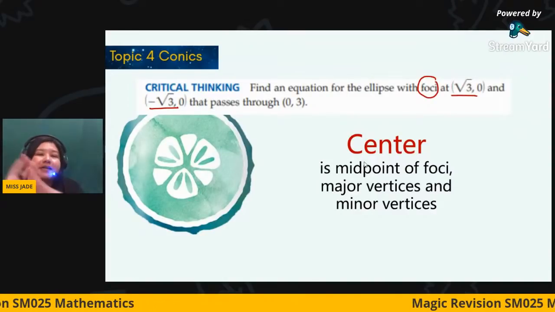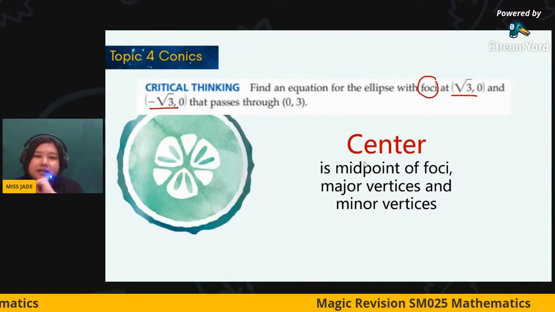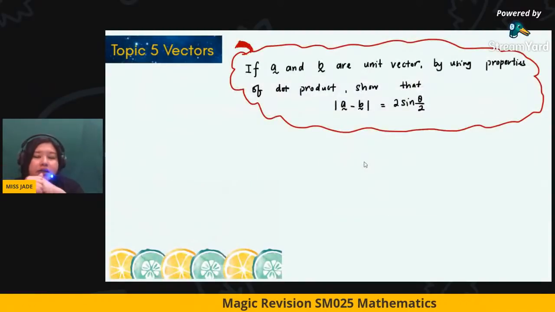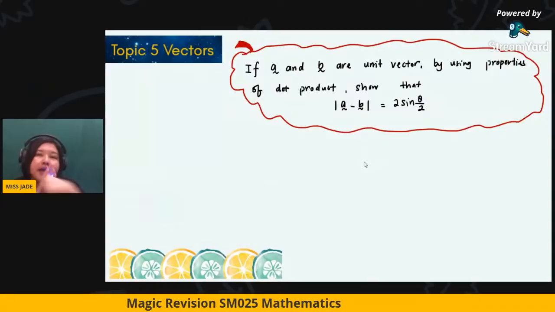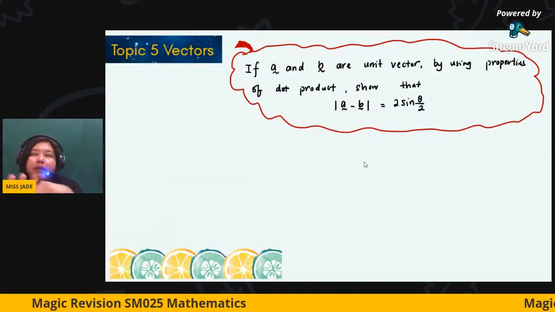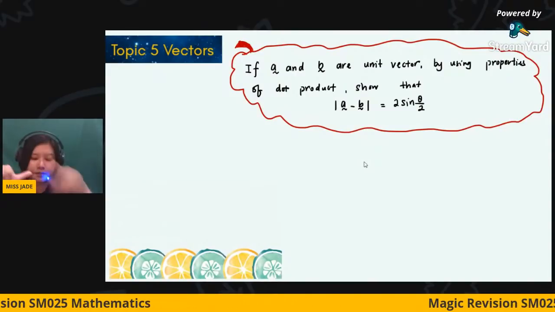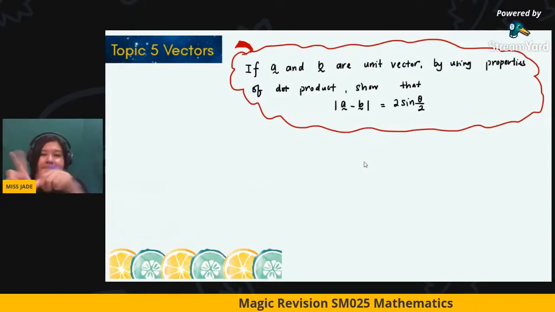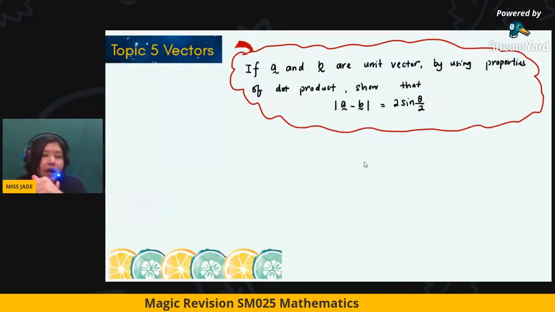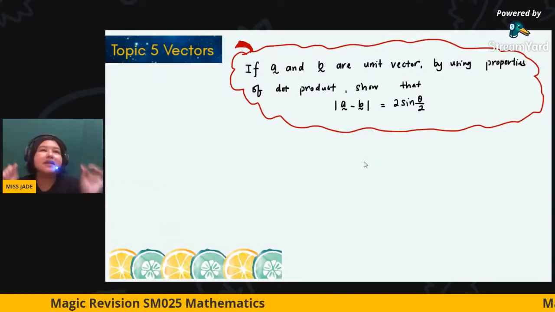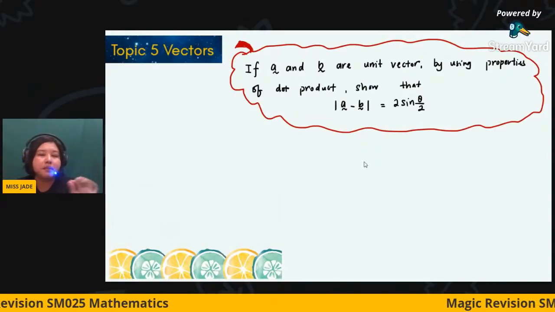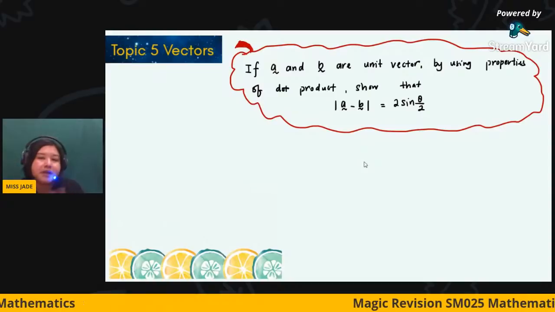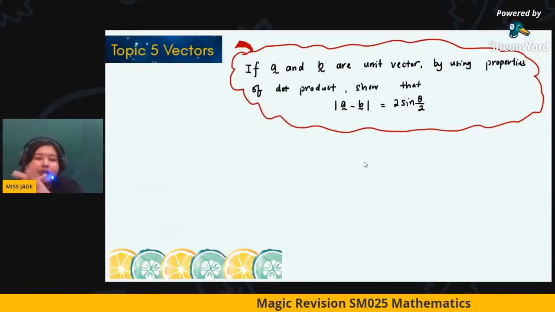This topic is about 70%, and vectors are around 14%. From the 14%, I would like you to take a look at three things. One is the properties, and line and plane. I cannot list out exactly what the question will be, but we should get the basic concept. So please take a look at this question.